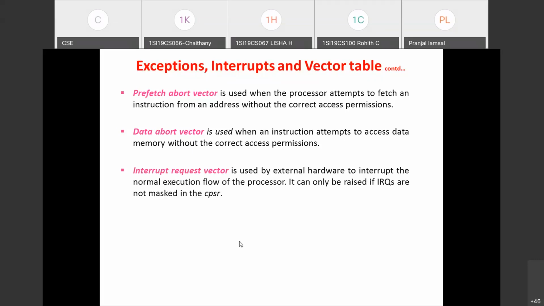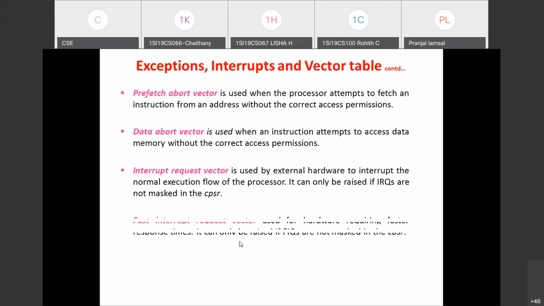Okay. Next, with respect to hardware interrupts, the interrupt request vector and fast interrupt request vector are used. You know that interrupts occur through external devices, and there are two hardware interrupt levels in ARM, that is the interrupt request level and the fast interrupt request level. Even though there is an interrupt, it will be considered only if the I bit and F bit in the CPSR are zero.